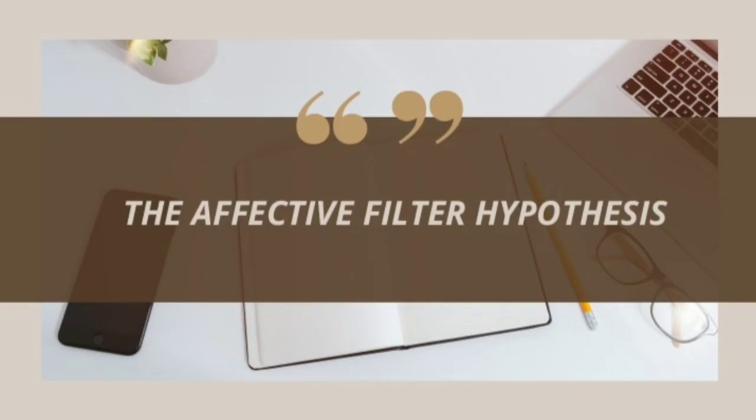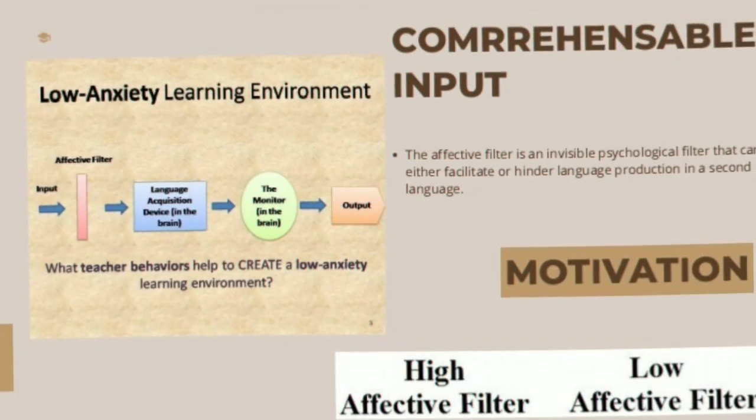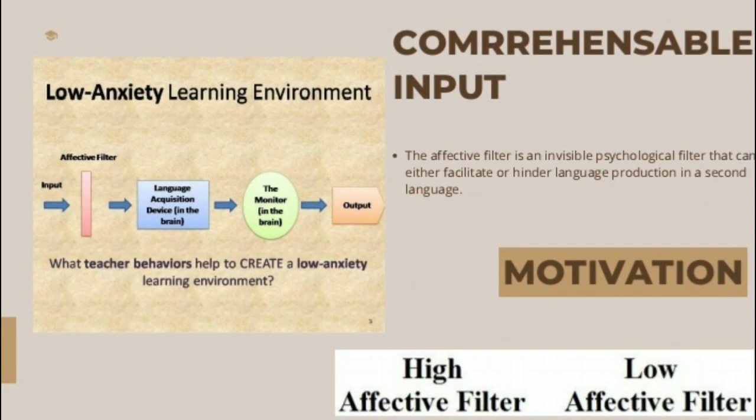And last, but not least, is the affective filter hypothesis. The main idea of this hypothesis is that there are affective filters that can directly interfere in the acquisition process of a second language. Such a filter can bar or facilitate the action of the understandable input. The action of this filter varies according to the attitudes of the acquirer, because their attitudes will determine the level of force that the affective filter will have.